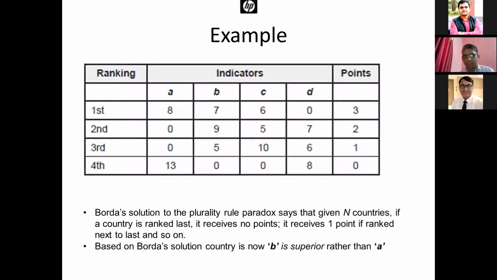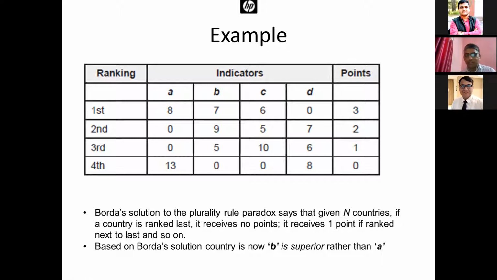So I will just start from the bottom. The last ranked country will score 0, and then we add 1 for each higher rank. The first rank gets 3, the second rank gets 2, and the third rank gets 1. If there are 10 ranks, then these points will be from 0 to 9.